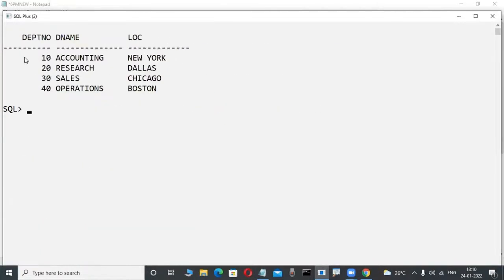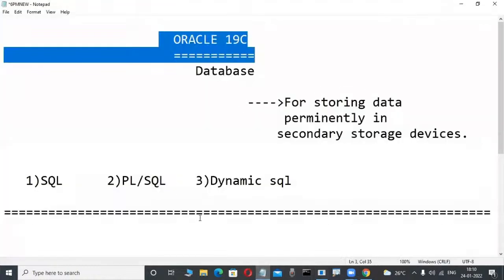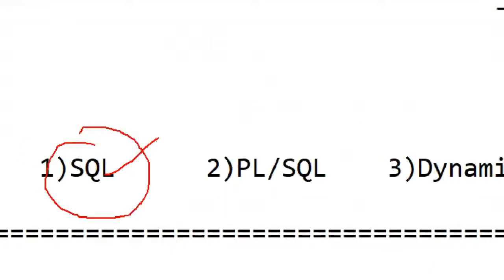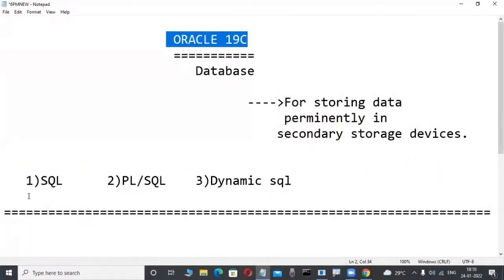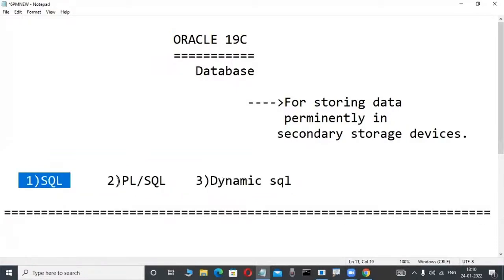Observe it here. Only data is stored in an organized fashion. Now for operating these types of relational data model products, one universal language is there. What is that one? SQL, structured query language. But for the Oracle product, we are operating not only with the SQL language; three languages are there. One is SQL, another one is PLSQL, procedural language extension for SQL.